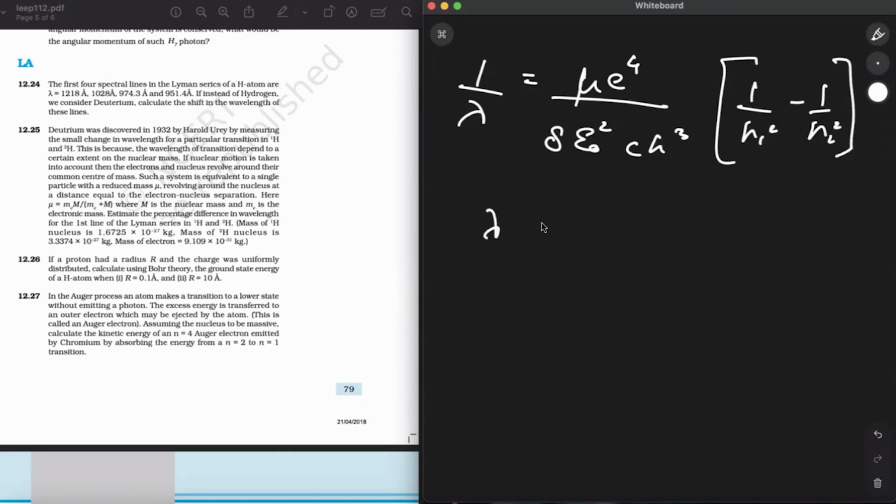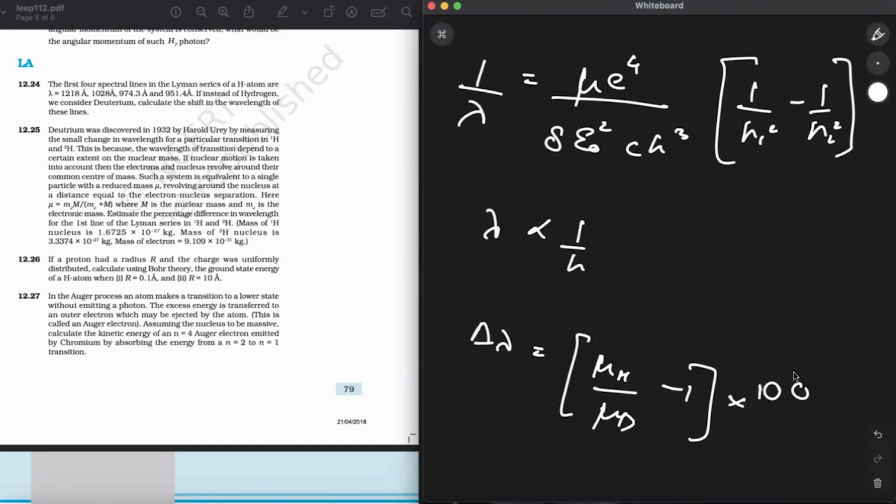Now this proves that lambda is inversely proportional to mu, since epsilon, h and c are all constants for an atom. So I can write equation 1, which is the change in the wavelength. Delta lambda is equal to the reduced mass of hydrogen over the reduced mass of deuterium, minus 1, times 100. Now we have to calculate the reduced mass.